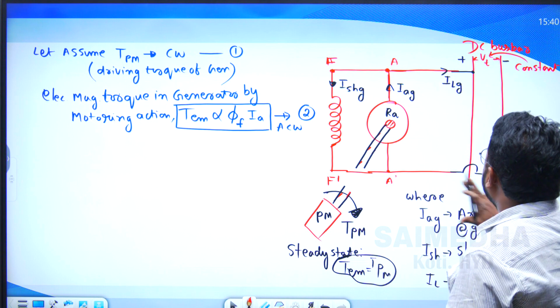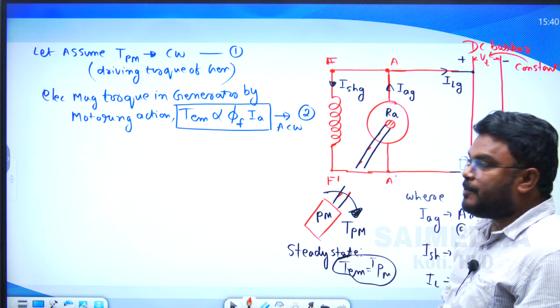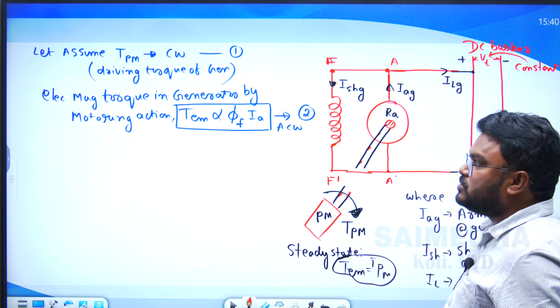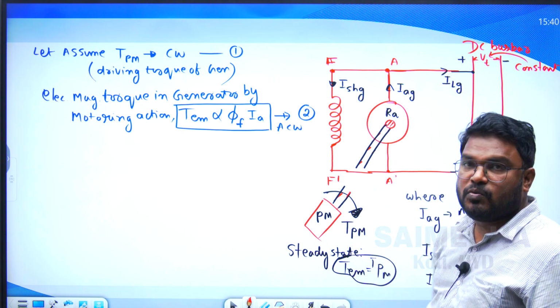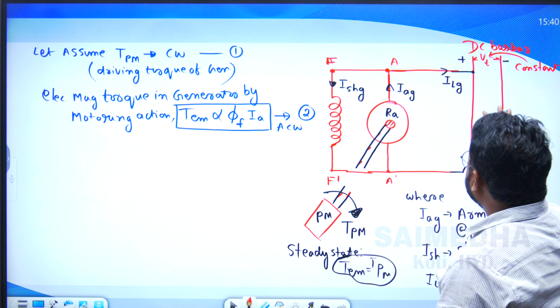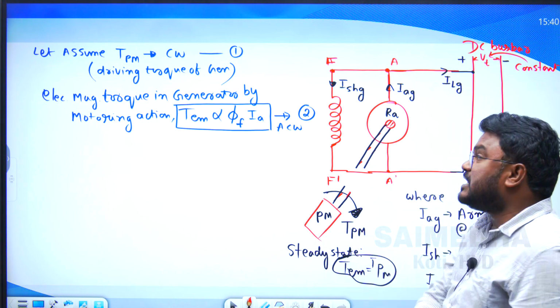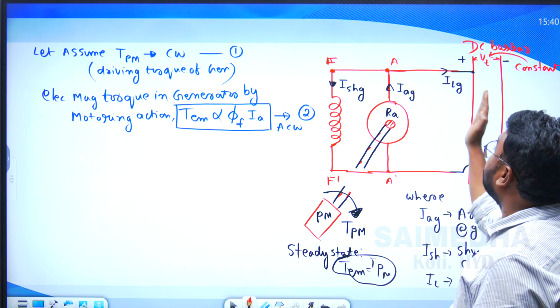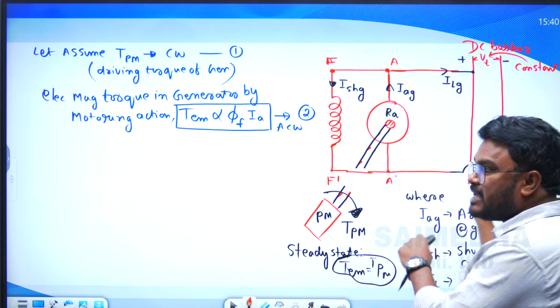Suppose there is a load and no bus bar, then it cannot supply the power, and definitely the generator comes to a stop. Why? Because the driving torque is equal to 0. But this is a bus bar. So when the prime mover is disconnected, the machine absorbs power from the bus bar, or it draws power.